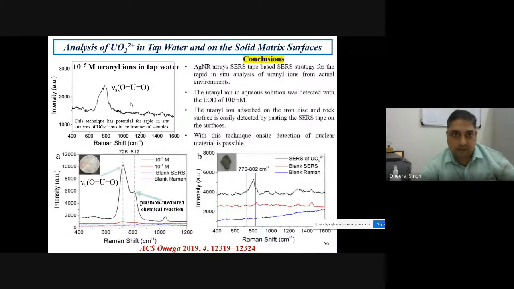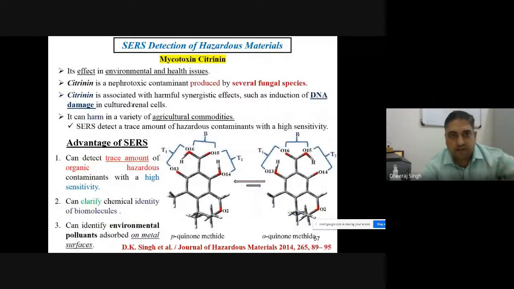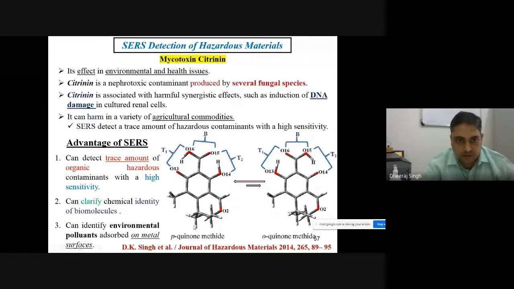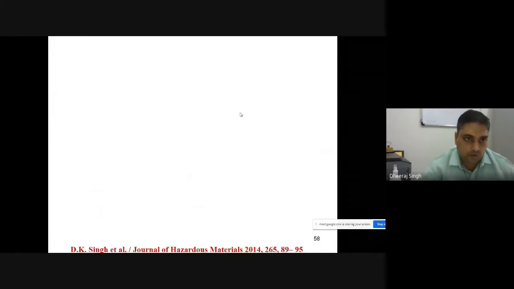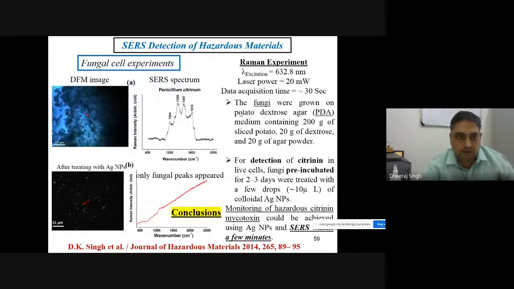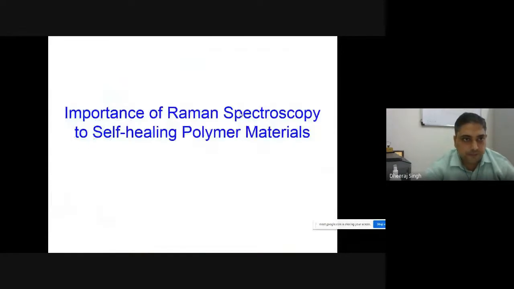Tap water and solid matrix everywhere matter. Microcystin, a hazardous material. Actually, I had done this work in South Korea, and this paper was published in the Journal of Hazardous Materials. Actually, I had a very simple experiment. I had detected this microcystin, which is a very cancerous, hazardous molecule. I detected this molecule using surface enhanced Raman scattering at the micron level. So this was also an application in the shell.